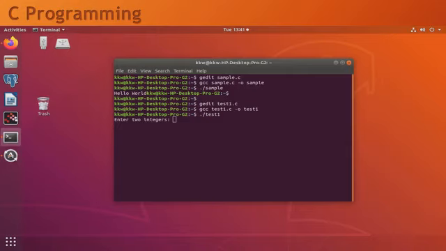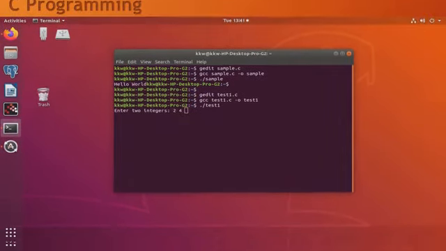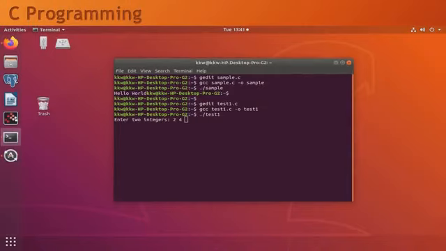It will show you the message that you have printed in the printf statement, that is enter two integers. After showing this message, you have to enter two numbers. So we will enter the two numbers, that is 2 and 4. You can enter these two numbers using a space, or you can press enter, that is 2 enter 4.